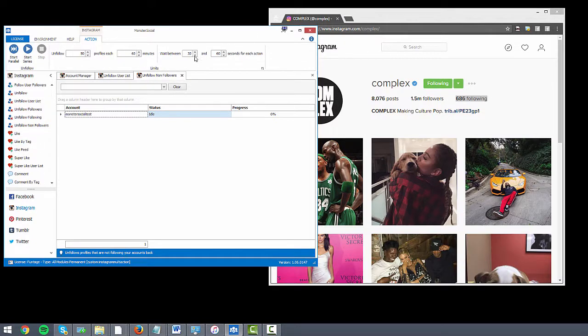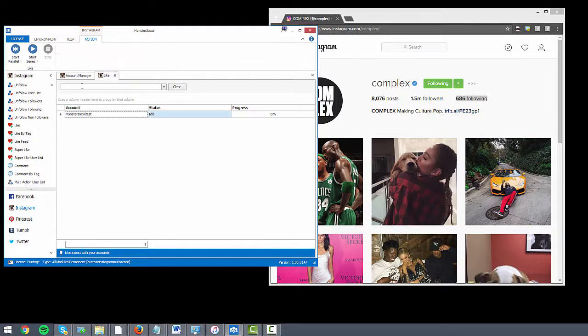Each of these have their own limits that you can input yourself, based on what you think you need, just for the longevity of your account, to make sure that you stay within the rate limits. And yeah, so now if we have a look a bit further, there's two little sections left. So this is really cool.